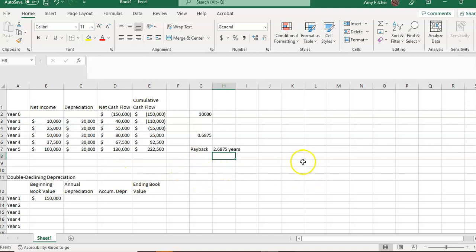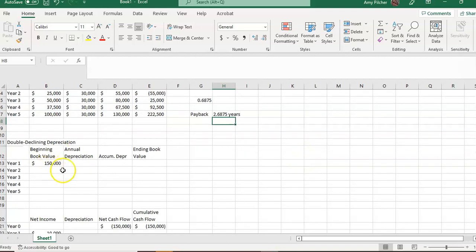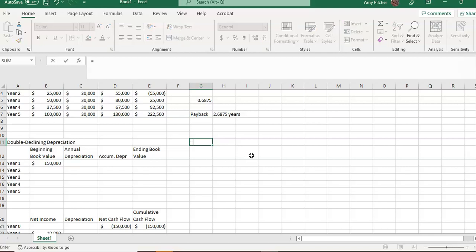Now we're going to look at the double declining value. So with double declining depreciation, our depreciation is a percentage instead of just a normal amount. So that percentage is, first, what is the amount that we're looking to pay back? Well, we want 100% of the machine, and it has a 5-year useful life.